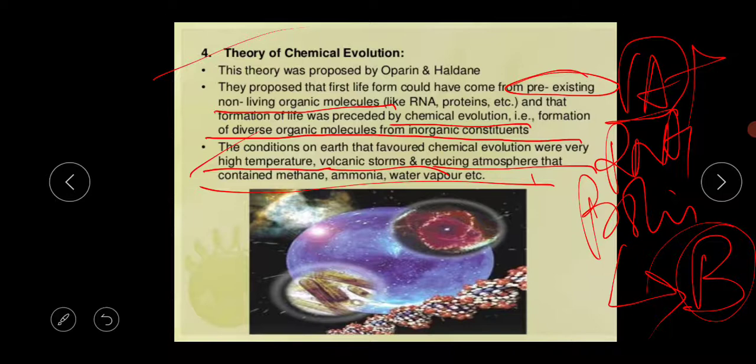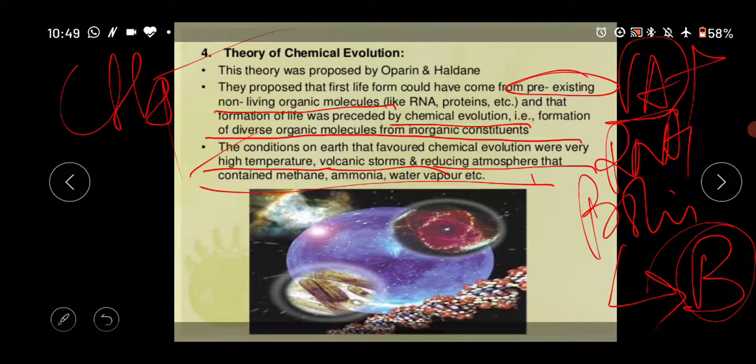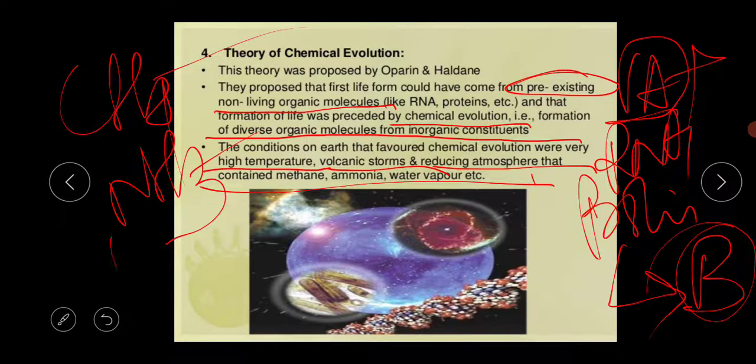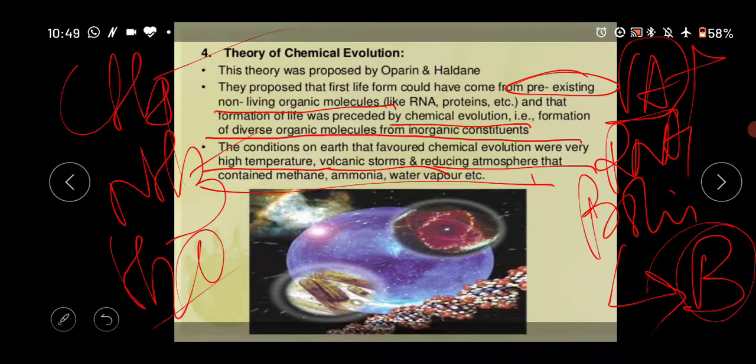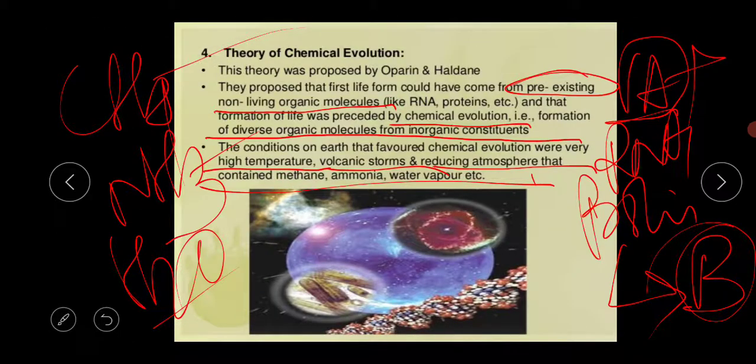I am repeating again: these three things, methane, ammonia and water vapor, are very important. So this is the basic theory of chemical evolution.